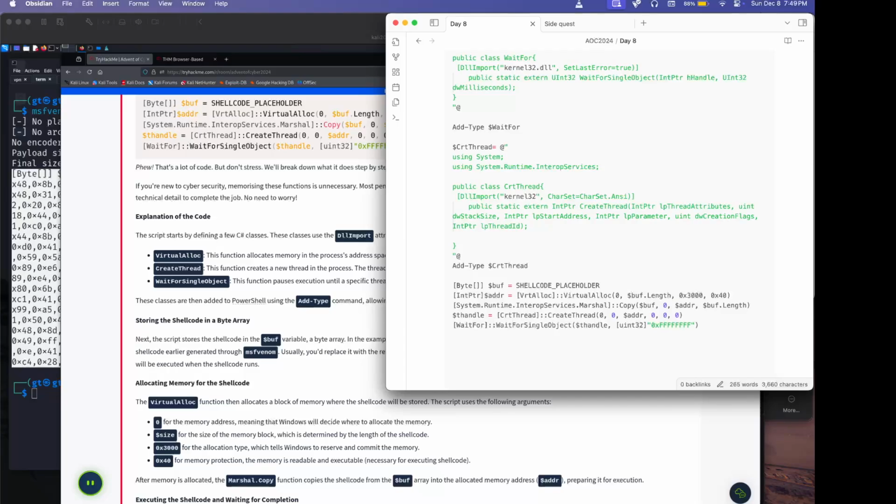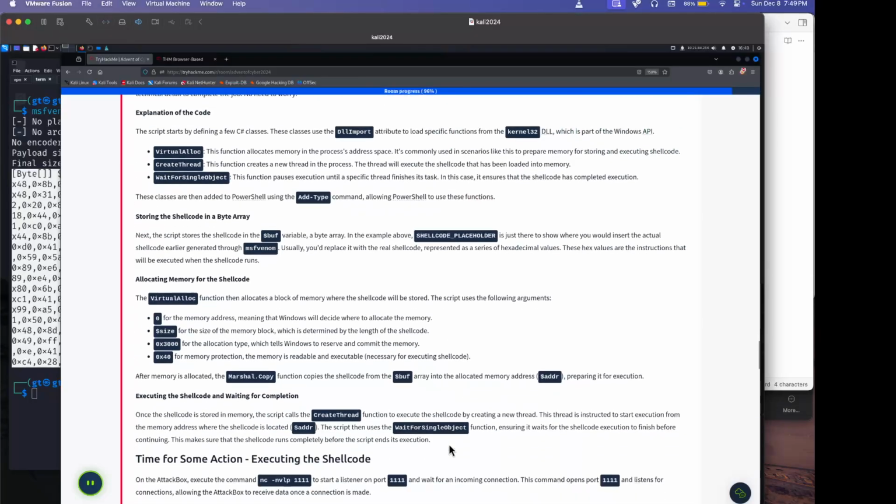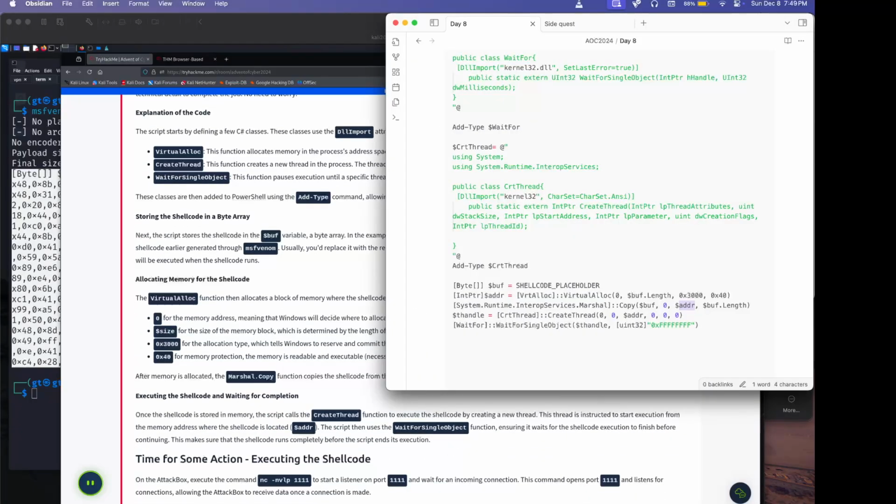After memory is allocated, the Marshal copy function, right there, copies the shellcode from the buff into the allocated memory address, preparing for execution. Executing shellcode and waiting for completion. Once the shellcode is stored in memory, the script calls the CreateThread function, right there, to execute the shellcode by creating a new thread. This thread is instructed to start execution from the memory address where the shellcode is located.